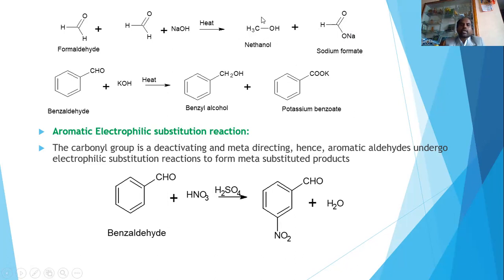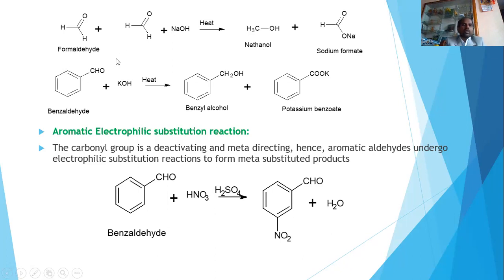Alcohol is the reduced one and the carboxylate is the oxidized one. So that is how a carbonyl compound with no alpha hydrogen undergoes oxidation, giving carboxylic acid, and undergoes reduction, giving an alcohol. So it's a disproportionation reaction.